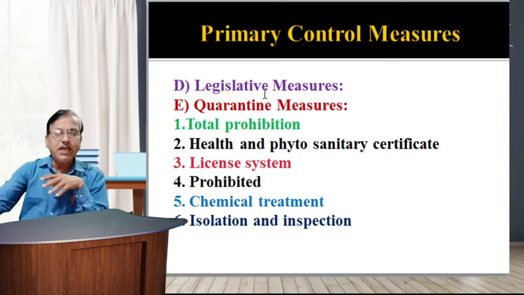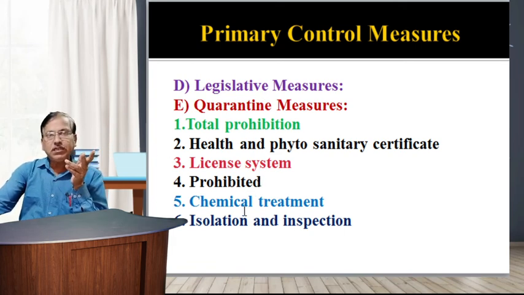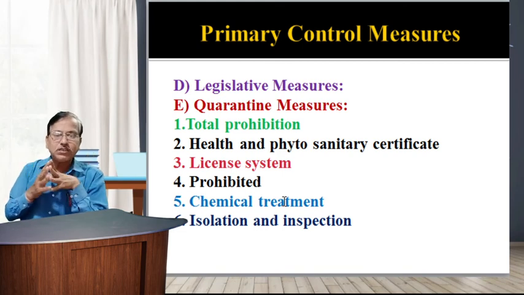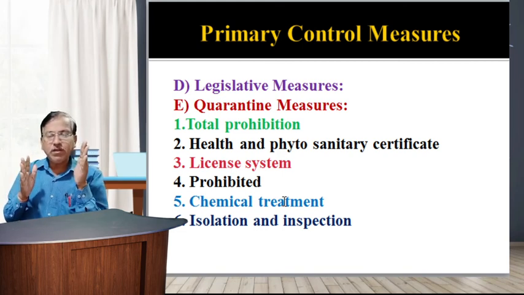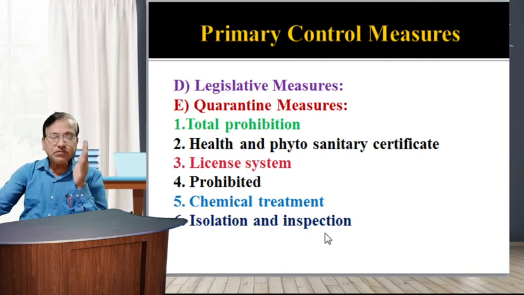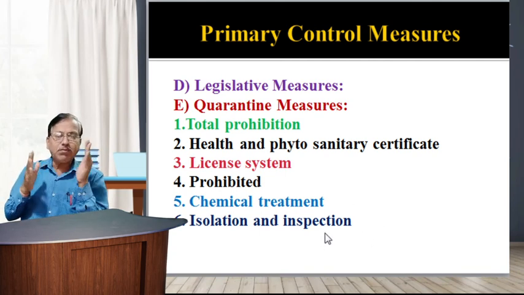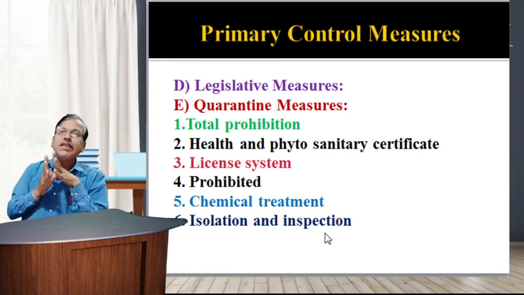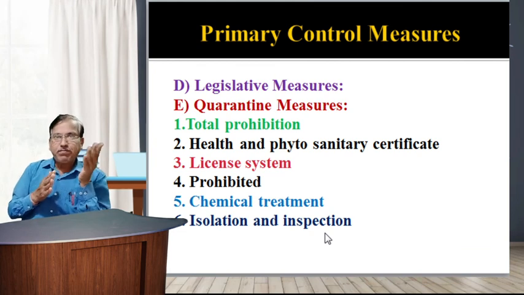Next is the chemical treatment. In this method, chemicals are used for treating and controlling insect pests. That is, fumigation or insecticidal dressing of seeds and other plant material is to be done either before or immediately after entry. Last is isolation and inspection. In this control method, after entry, imported plants are kept in an isolated area, and after thorough and complete examination they are released.